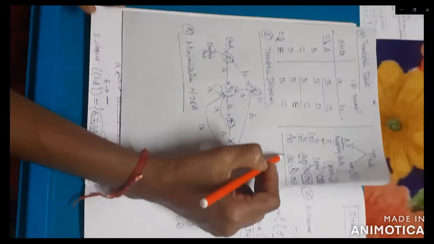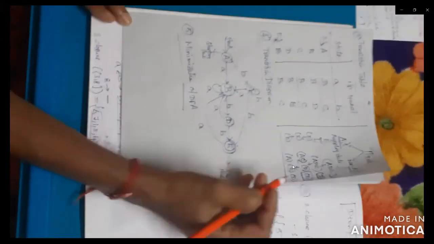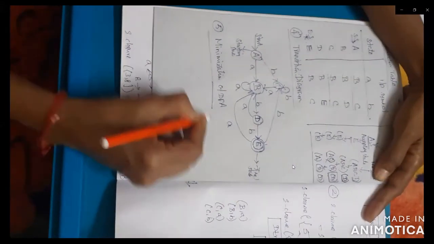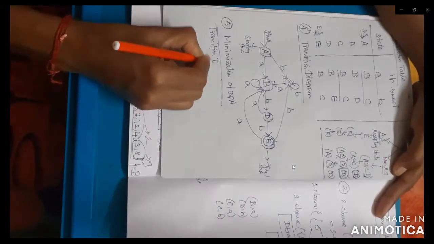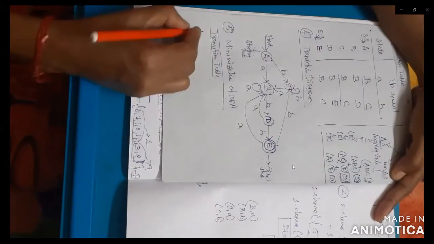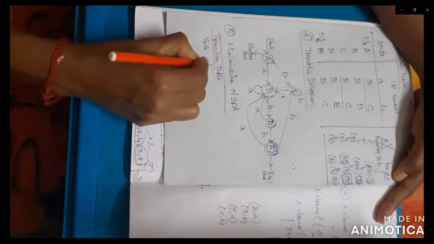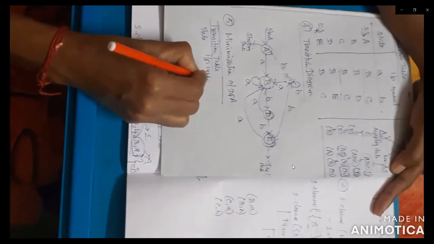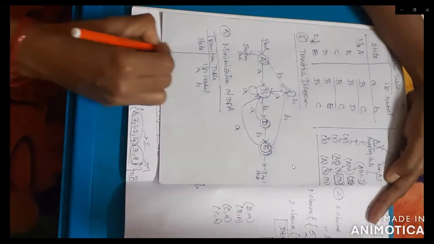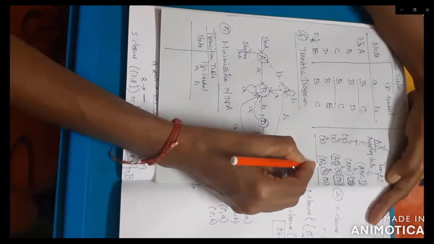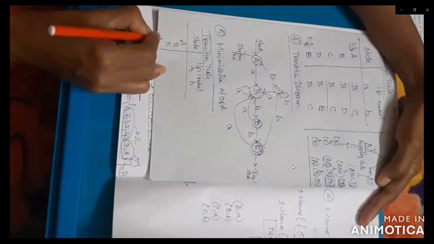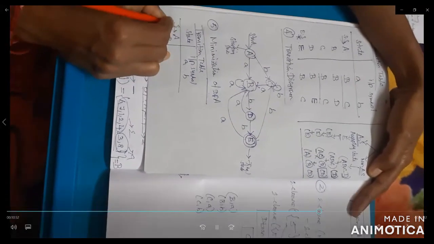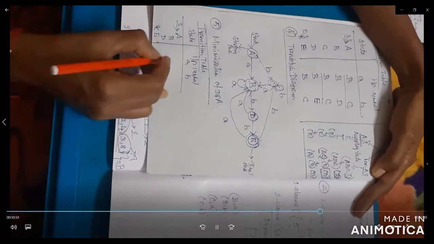Based on the minimization of DFA, now I can do the minimization of DFA transition table. Transition table. Check your states. Input symbols: small a, small b. So here, four states. A is the starting state.